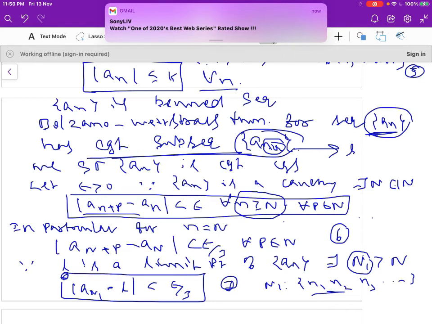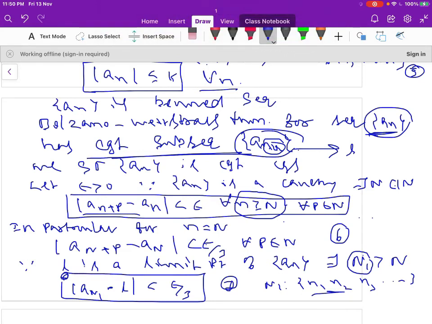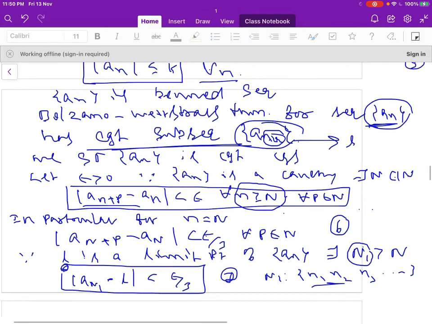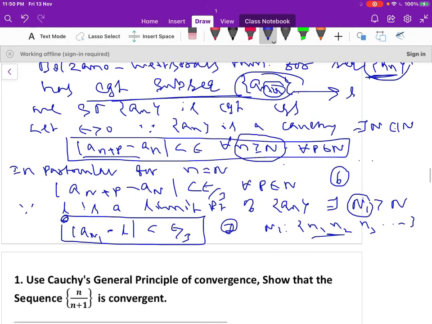Since the subsequence converges to l, by the definition of convergence which I have written here. Also n1 is greater than n, which I specified here from equation 6.